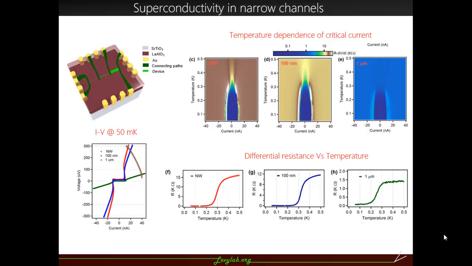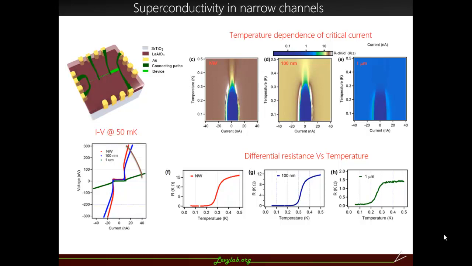Here we first measure IV curves of these 3 structures. We measure all of the devices simultaneously, because whenever we apply gate or temperature we don't want to have deviations, and we measure all of them together with the 6 leads shown here. In the IV curves, the nanowire and 100 nanometer section, shown in red and blue, show a larger normal state resistance, whereas the 1 micron section has a smaller normal state resistance, which you expect from the dimensionality perspective.